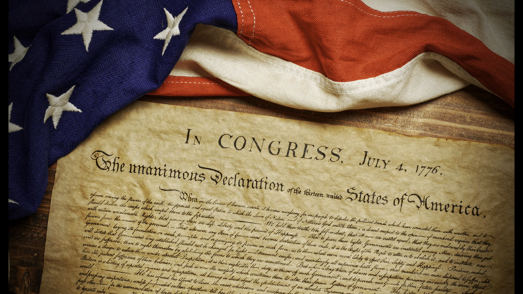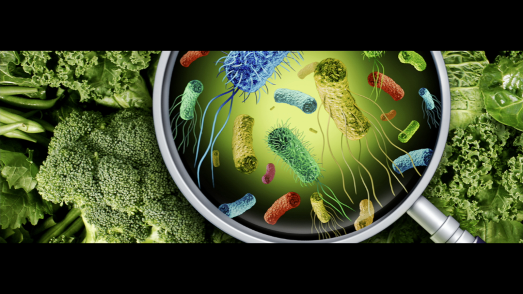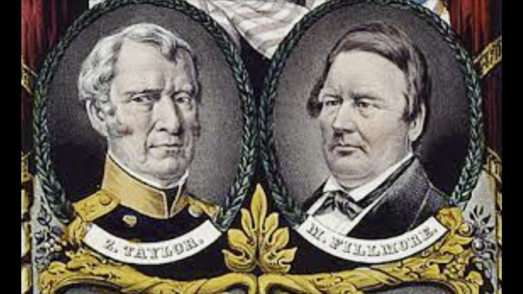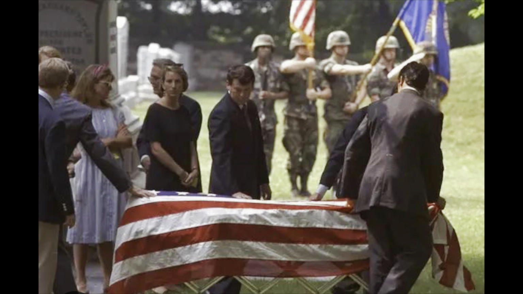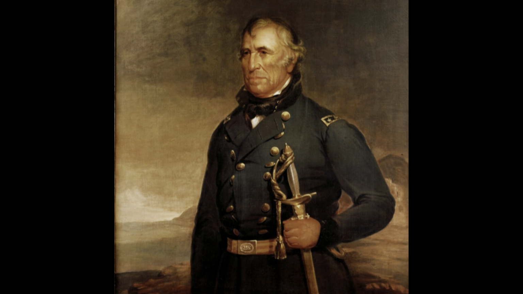Many aspects of American history verify that the 19th century medical treatment was poorly done and unscientific. Anyway, due to Taylor's tough, hot-tempered personality and opposition of slavery, some people thought he may have been poisoned by his political Southern enemies. This idea led to conspiracy theories that he was killed to make way for a new president who the South knew would support them and support slavery, that being Vice President Millard Fillmore. In 1991, scientists exhumed Taylor's body to test for poison, but they found no clear evidence that he had been murdered. Still, some people believed that the tests were inconclusive and not enough to solve the mystery.